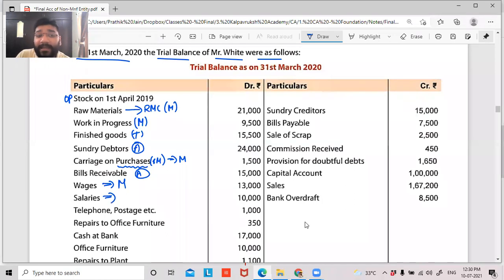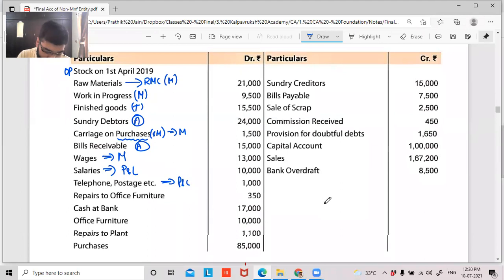Then salaries, guys, salaries, your P&L account. Telephone and postage, P&L account. Repair to office furniture, what will you do? P&L account. Cash at bank. Balance sheet, asset side. Office furniture, asset side of the balance sheet. Repair to plant, plant and machinery.